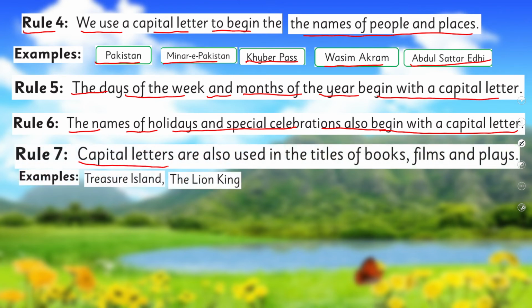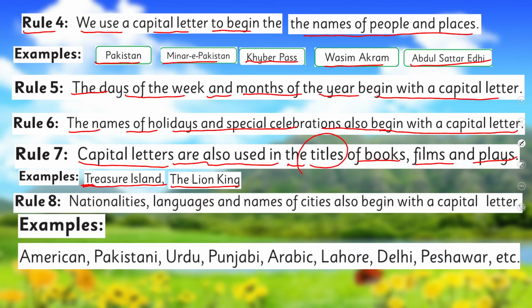The capital letters are also used in the titles of books, films and plays. For example, Treasure Island. Because it's the name of a book, we will write it with a capital letter. The Lion King. Okay. The nationalities, languages and names of cities also begin with capital letters.